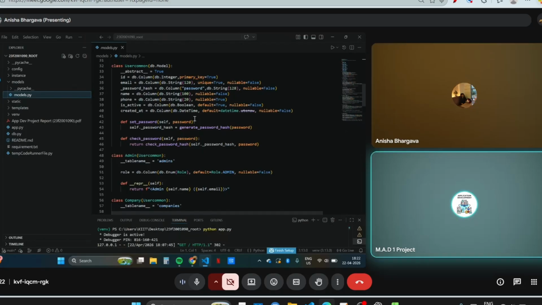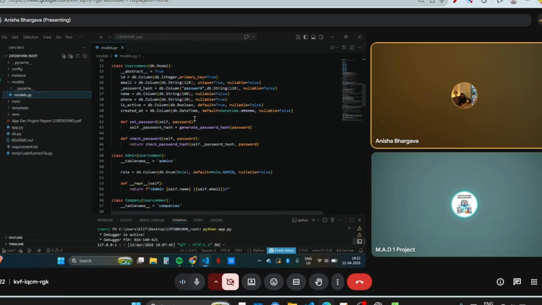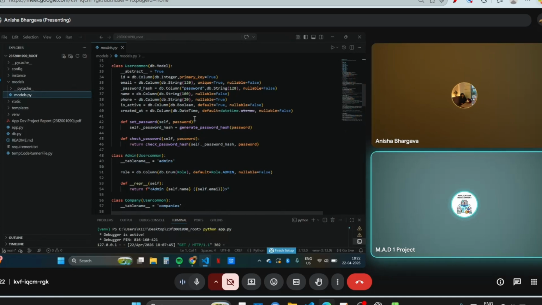Okay, okay. And I would like to know, in line number 32, you have used db.Model. What is db.Model, and why use this? What if we don't use this over here? What happens?